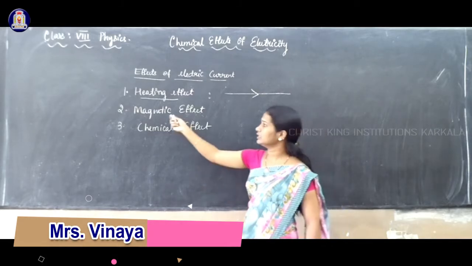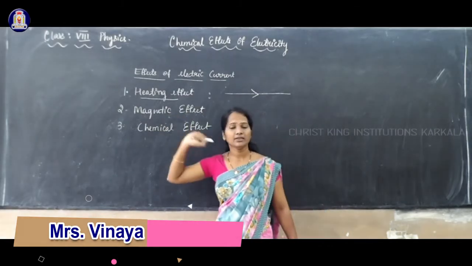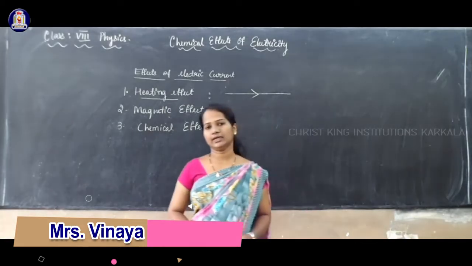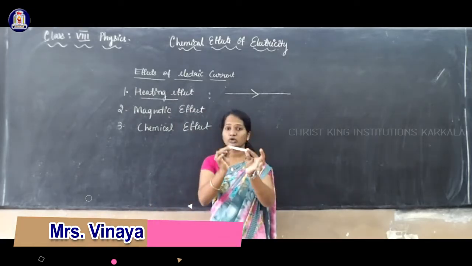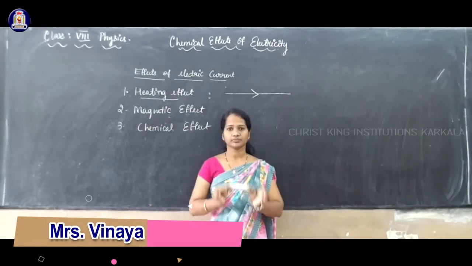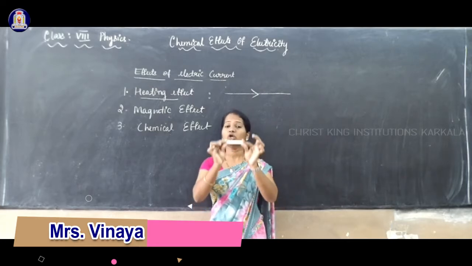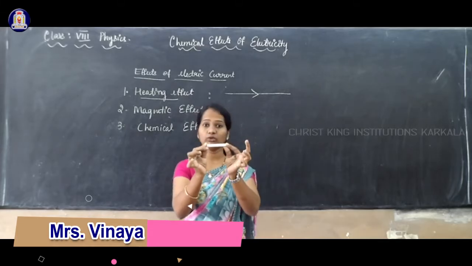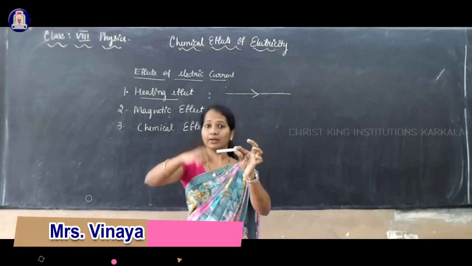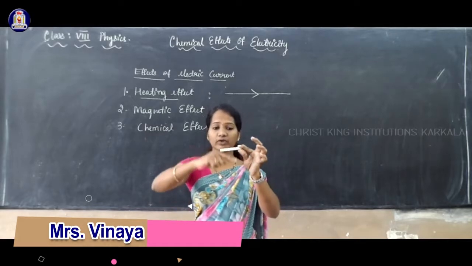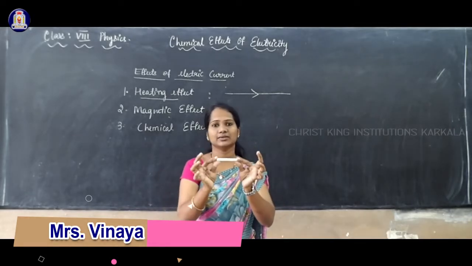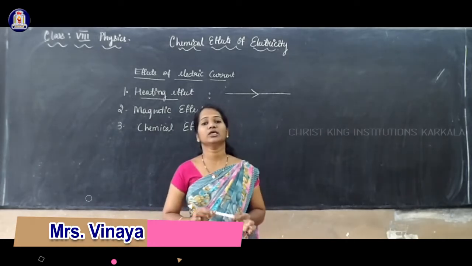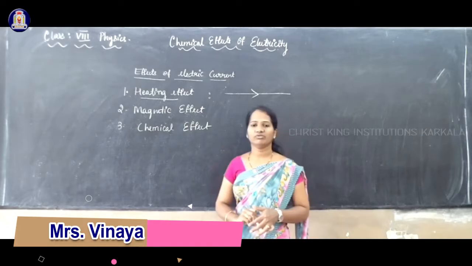Now go to the second effect, that is magnetic effect of electric current. What is this magnetic effect? Consider this is a wire through which electricity flows. Then what happens? Around the wire, magnetism is produced. A magnetic field is created around the wire. So this effect we call magnetic effect of electric current.